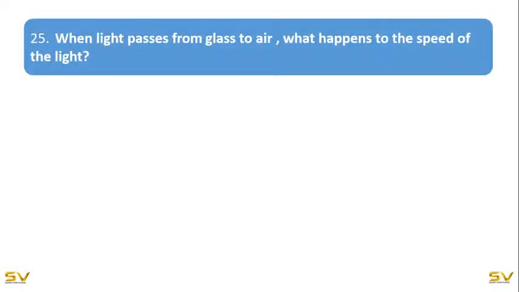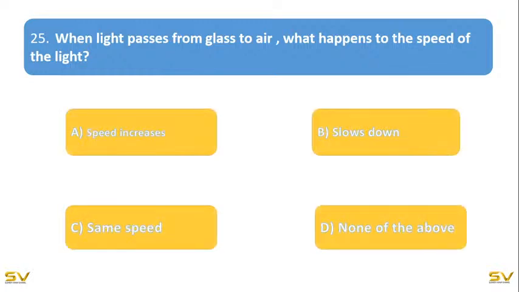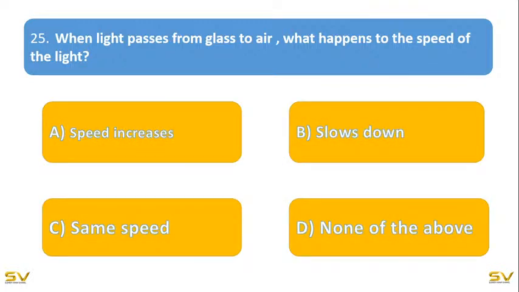When light passes from glass to air, what happens to the speed of the light? If you understand which is rarer and which is denser, then you will be answering it very easily. So what happens to the light when it is passing from glass to air? Does the speed increase, or slow down, or stay the same, or none of the above?